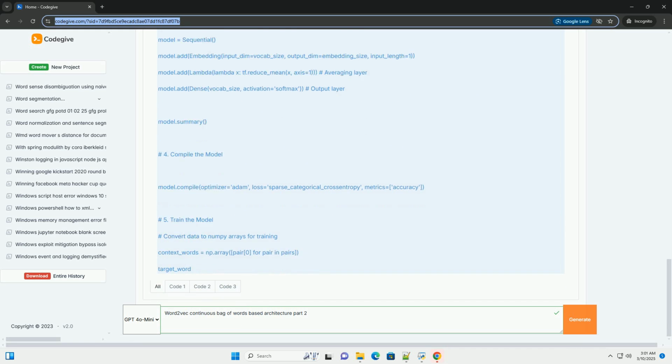Training loop: the training loop explicitly iterates through the data in batches and performs the forward pass, loss calculation, backpropagation, and parameter update steps. This detailed guide with code examples provides a solid foundation for understanding and implementing the Word2vec CBOW architecture. Remember to experiment with different hyperparameters and techniques to optimize your model for your specific task and dataset. Good luck.